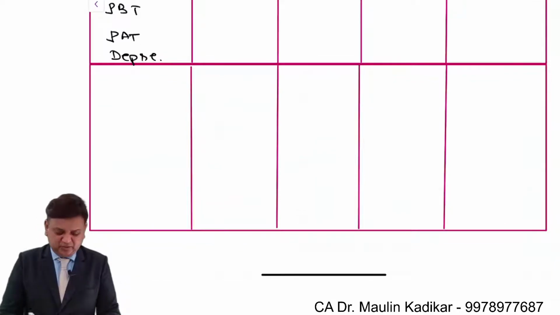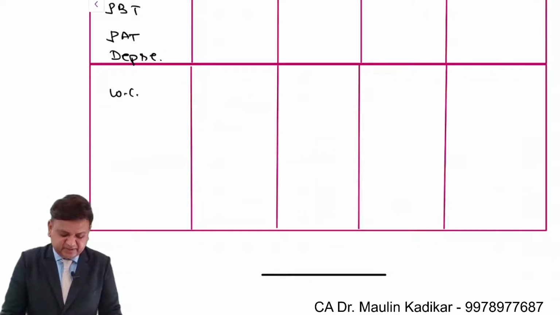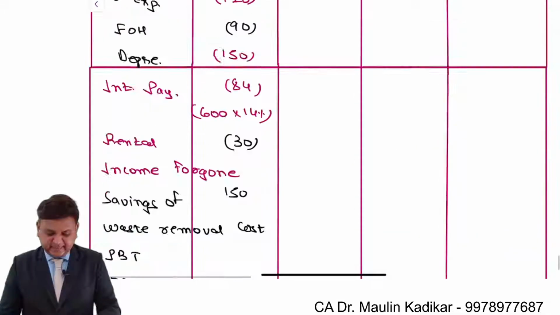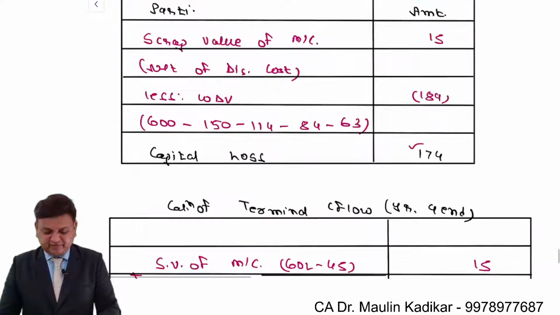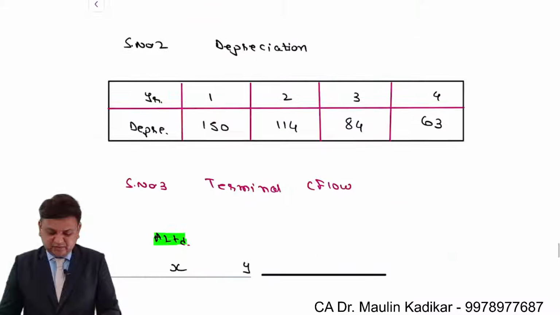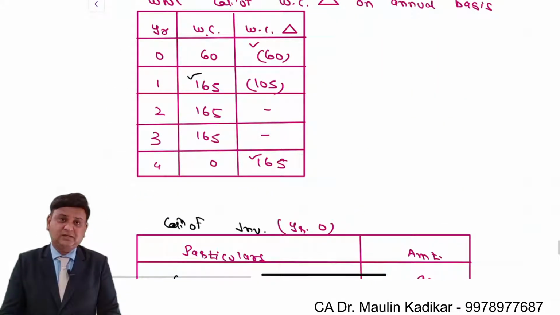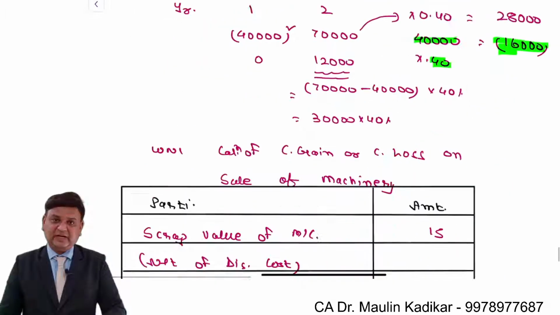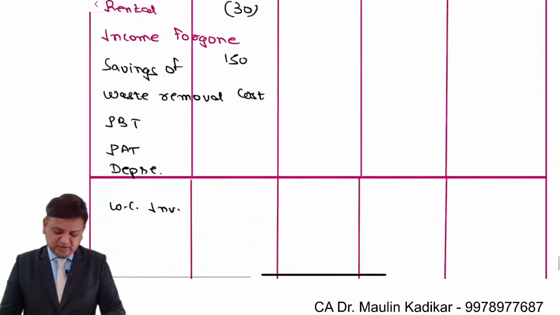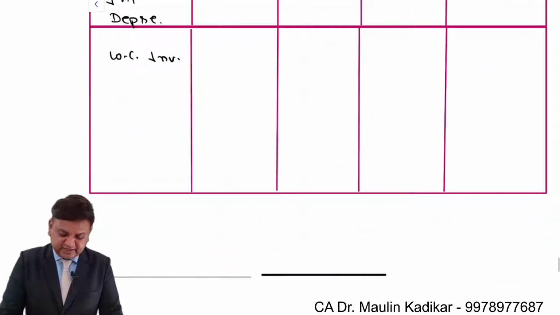Then we have one more adjustment, the working capital investment. We know that at the end of the first year, we require working capital of 165 lakhs. We have already invested 60 lakhs, so there is an additional investment of 105 lakhs. So over here, the amount of the working capital investment is 105 lakhs.